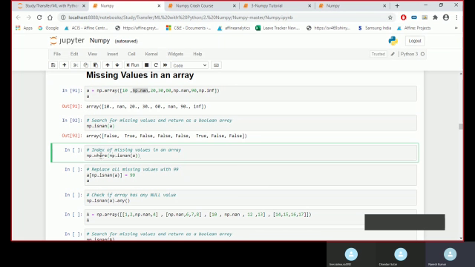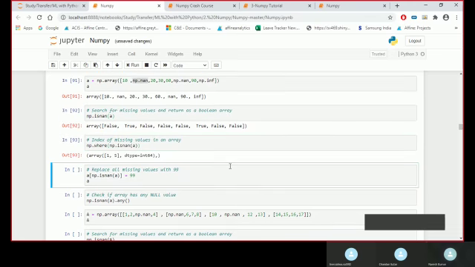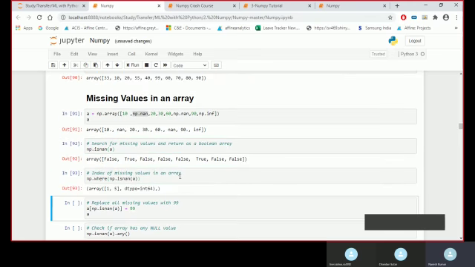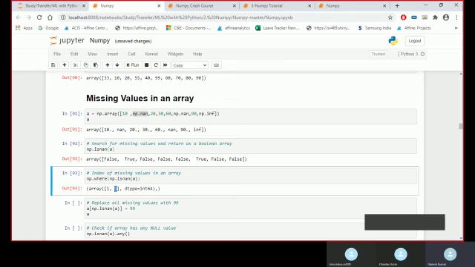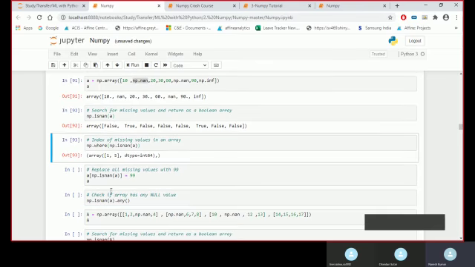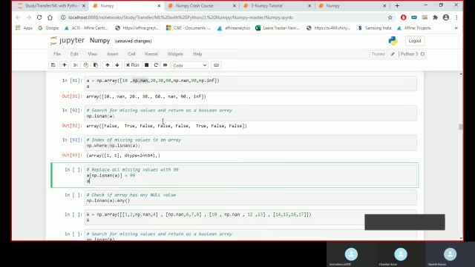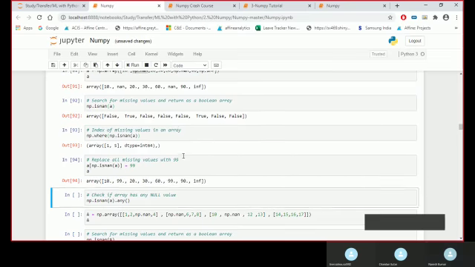We can also use where to get the index position. I have my nan at the first index and at the 5th index. After that I can do the replacement, replacing those missing values with 99.